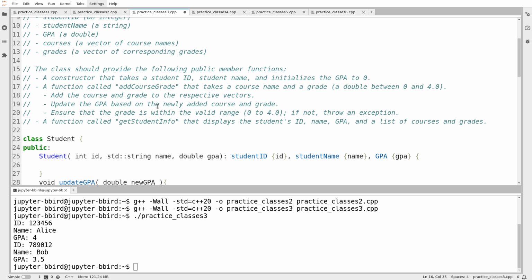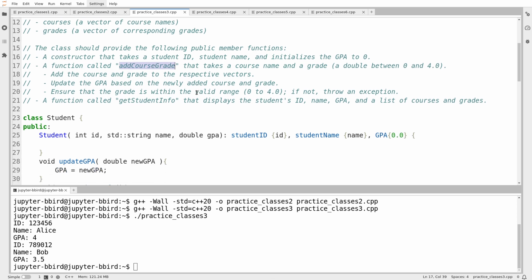The constructor is now different. The constructor takes an ID, a name, and initializes the GPA to 0. All right. So we'll do GPA. Oh, I can keep it as an initializer. GPA gets initialized to 0.0. I've got a function called add course grade, and it adds a course. It takes a course name and a grade, and the grade's a double value. It adds the course and grade to the respective vectors, and then updates the GPA based on the newly added course and grade. I like this because it's going to give me something to comment on in a minute.